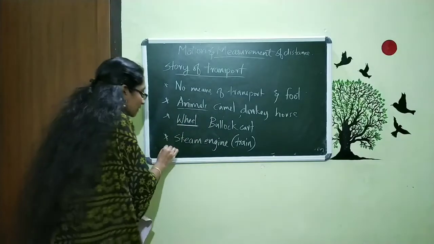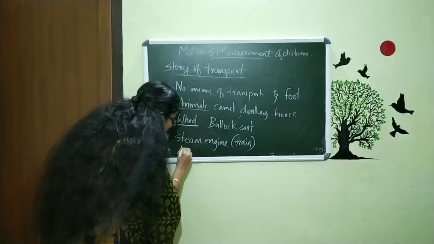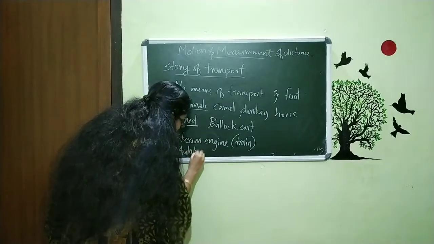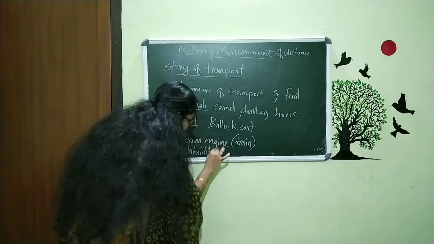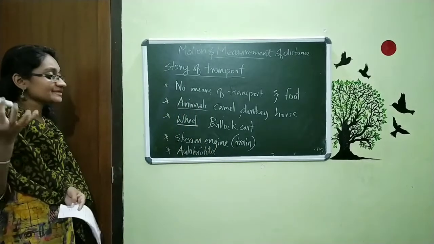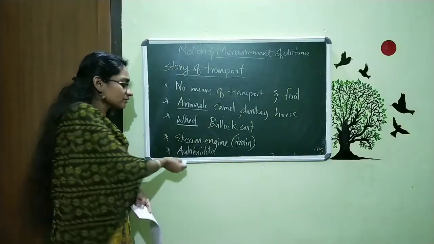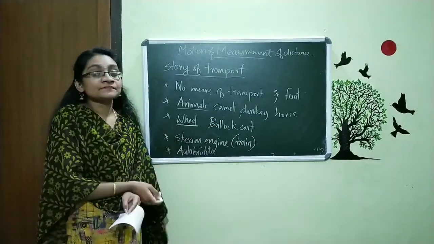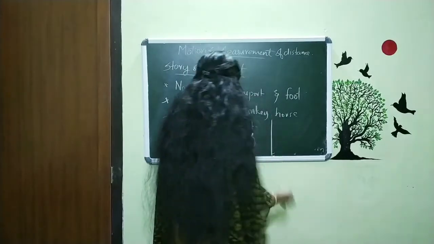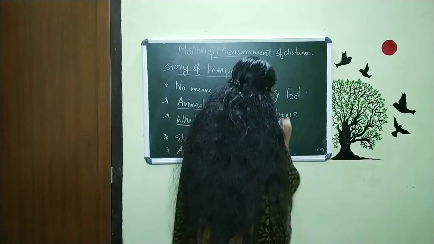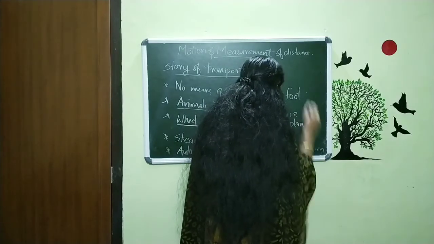And later we invented automobiles. Automobiles means the vehicles that we can see, the car, bus, scooter, all these things are included in automobiles. And then after so many years, we invented the aeroplane.